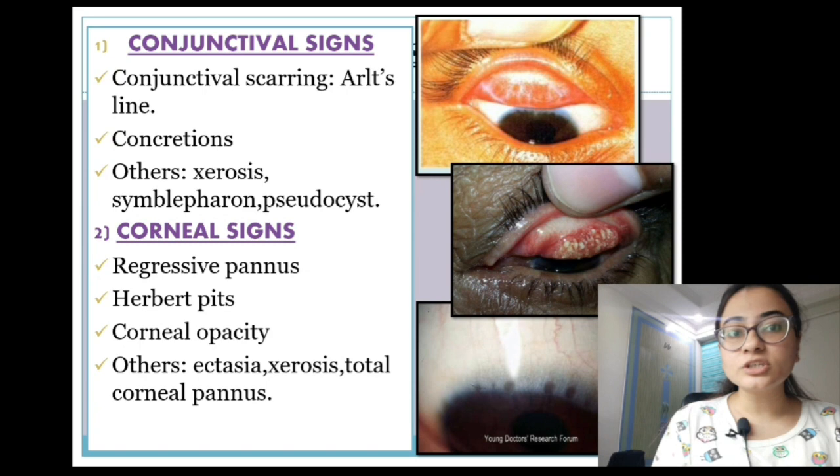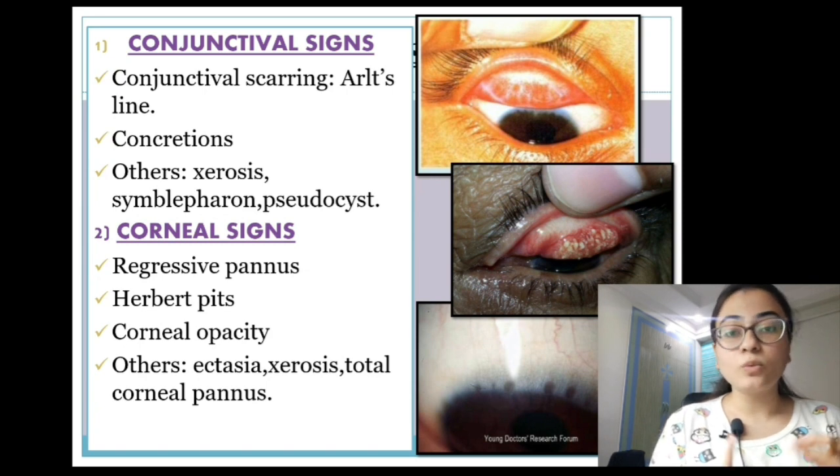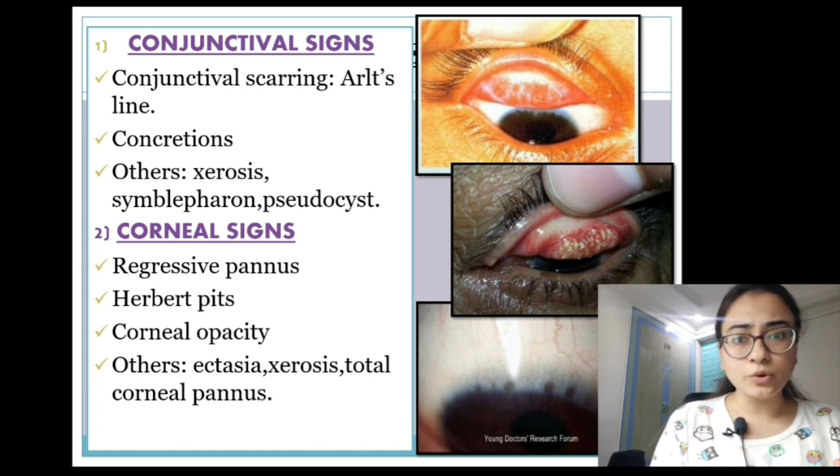So what are the conjunctival signs which we are going to see here? Now one thing to note is that in cicatricial trachoma, you are actually not going to have the active presence of the bacteria.